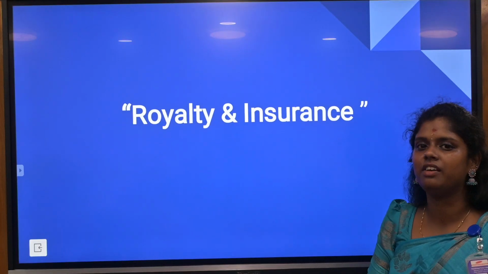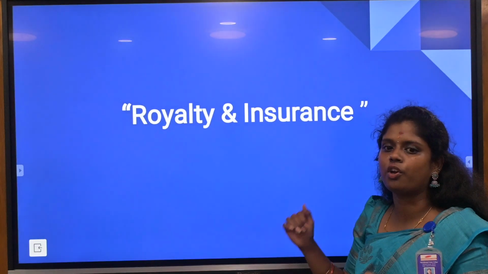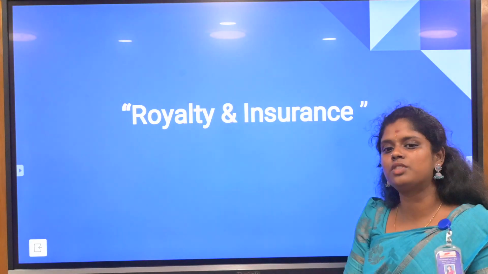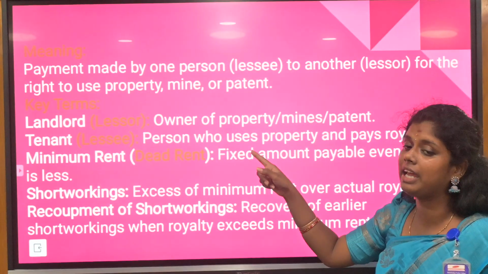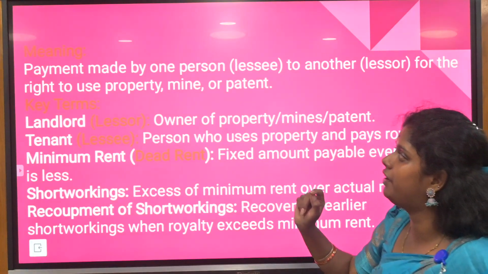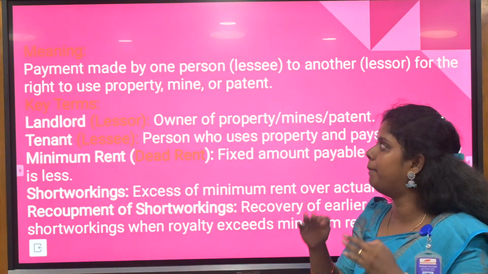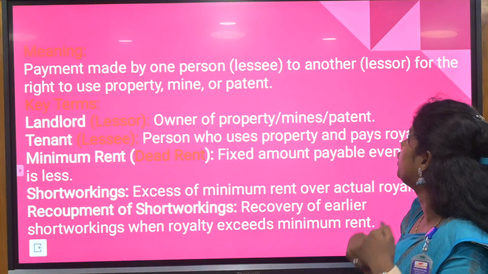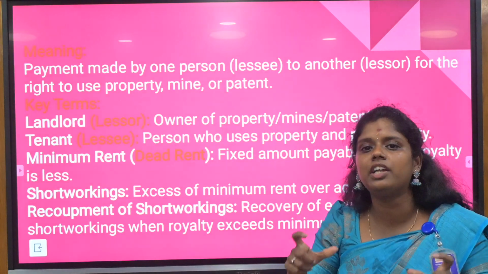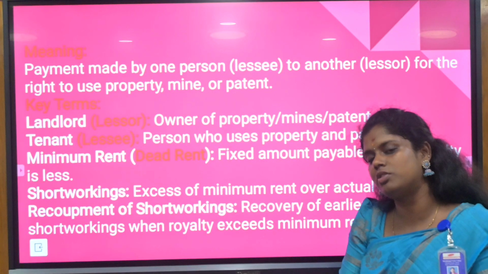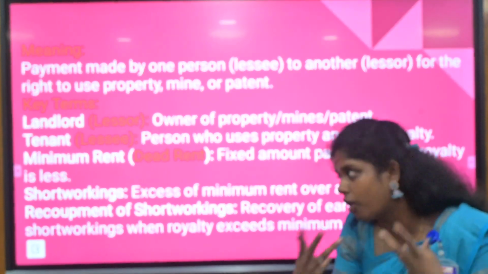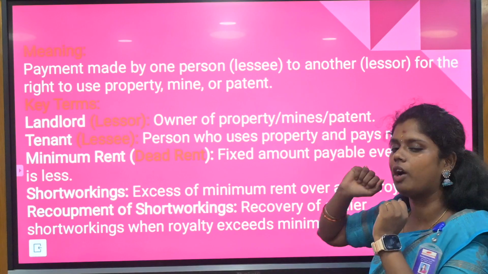So we have come to the final topic: royalty and insurance. This comes under unit 5, and you need to concentrate more on royalty in this unit. Royalty means the payment made by one person, the lessee, to another person, the lessor, for the right to use a particular property, mine or patent. You are going to use the property, and for that you pay the royalty. That is the meaning of royalty.